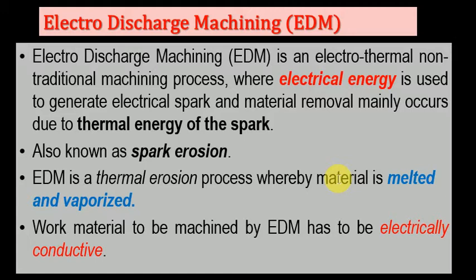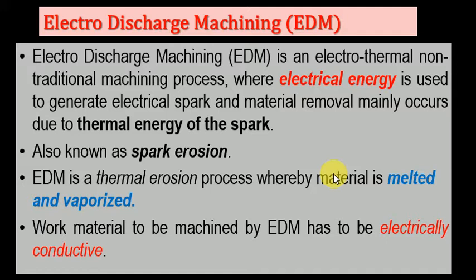Electro discharge machining is an electrothermal non-traditional machining process where electrical energy is used to generate an electrical spark. The important thing is that the spark carries a lot of thermal energy, and this thermal energy is used to remove the material. Due to the thermal energy of the sparks, it is also called the spark erosion method or spark erosion process.